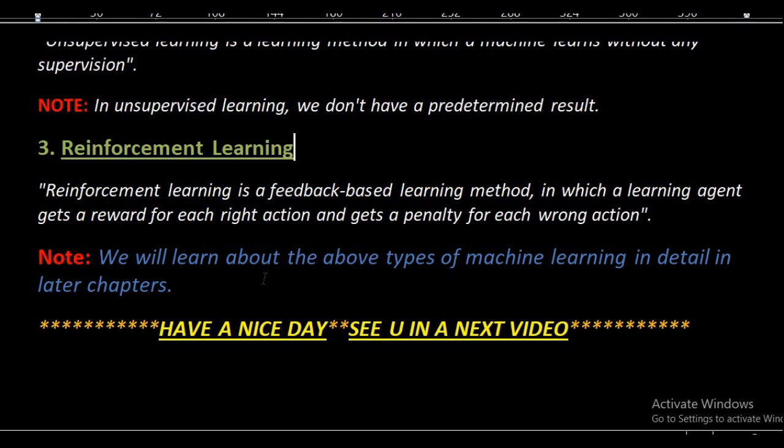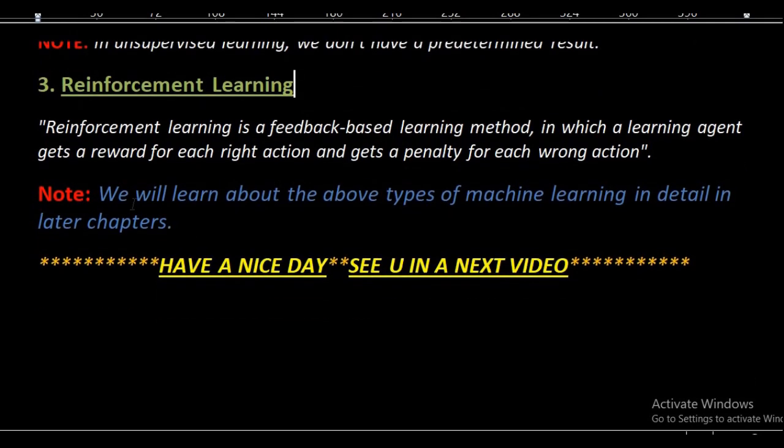From these two terms, reinforcement learning can easily improve its performance. This is at a very advanced level compared to the above two types of learning. We will learn about the above types of machine learning in detail in later chapters or videos.